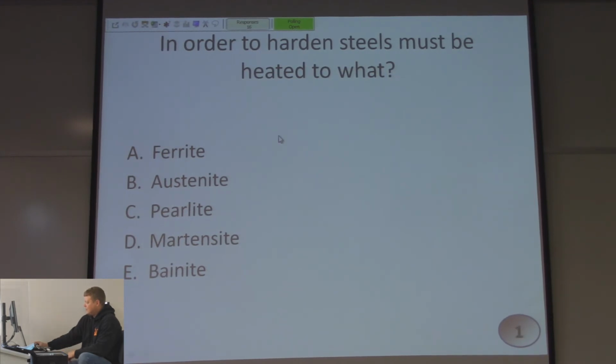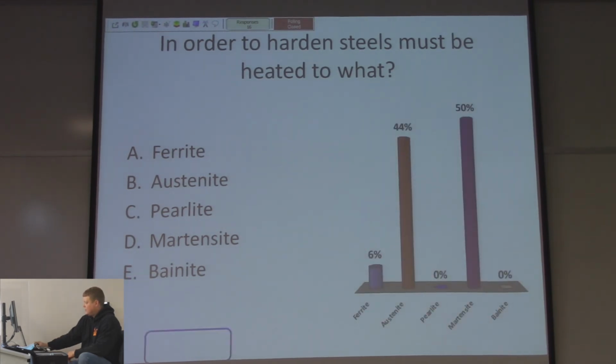I'll give you a hint. It's austenite. 44% of you were correct. Not good, right? It changes to face-centered austenitic microstructure at 1600 to 2000 degrees, somewhere in there, right? Below that is going to be ferrite, right?